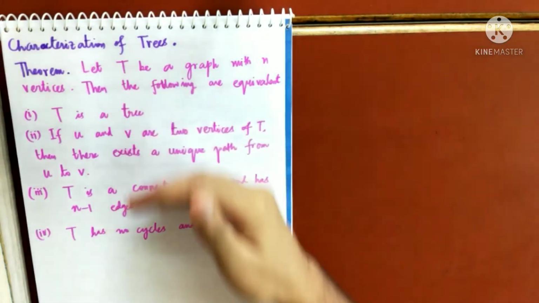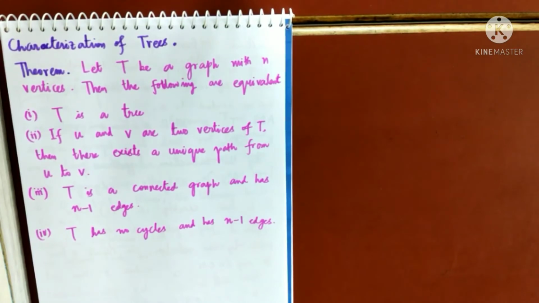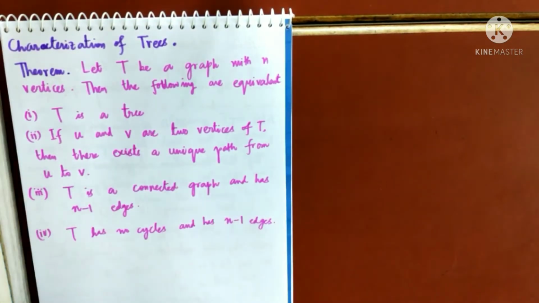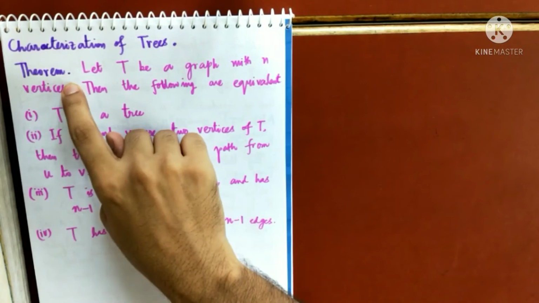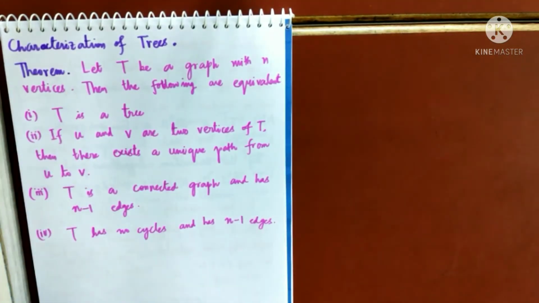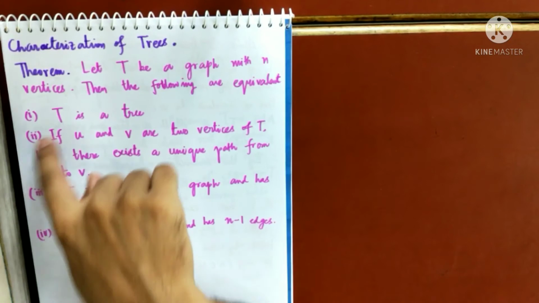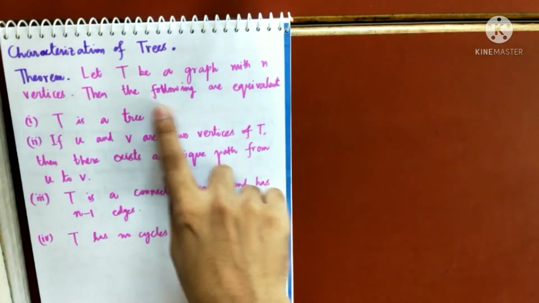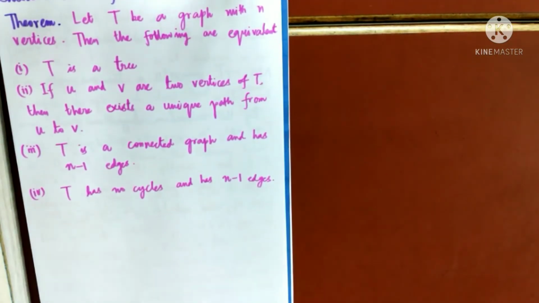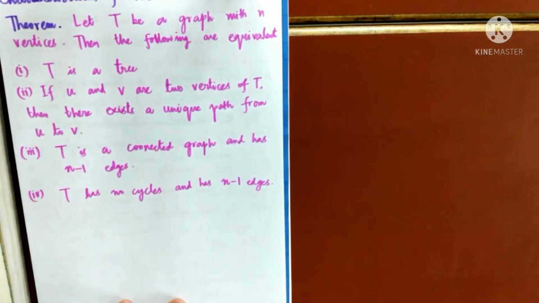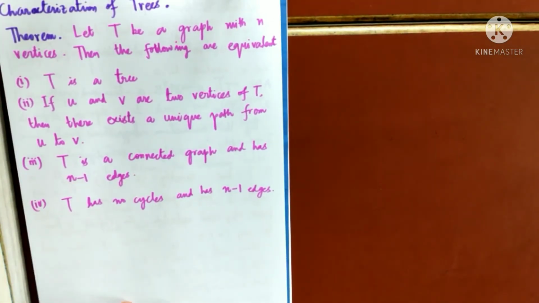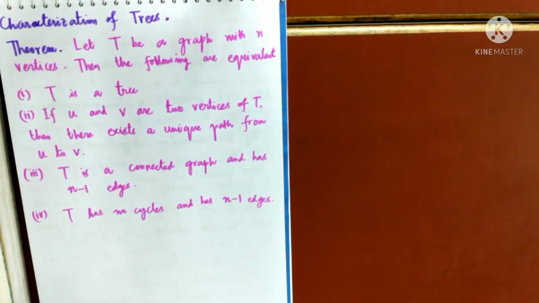But this theorem gives you a necessary as well as some sufficient conditions to be a tree. That means if any one of these holds, then all others will also hold. Suppose if 1 holds, then 2, 3, 4 must hold. If 4 holds, then this must hold. If 2 holds, then this must hold. That is the meaning of the following are equivalent. If any one of these holds, then all others will hold, and if any one of these does not hold, then any other cannot hold. Okay, so we'll first prove this theorem and then we can apply.